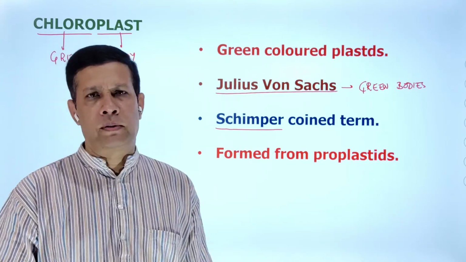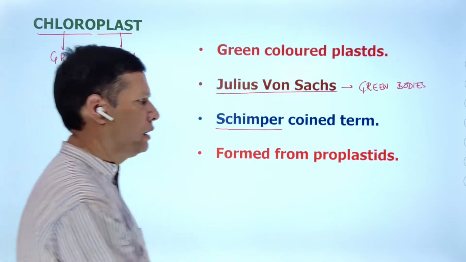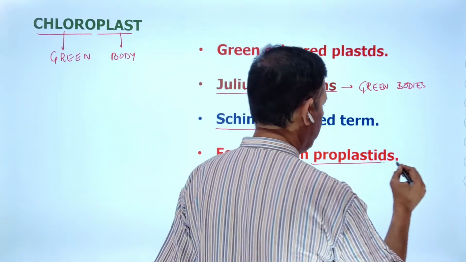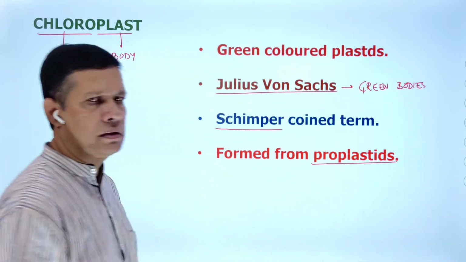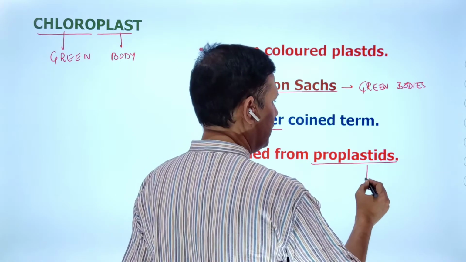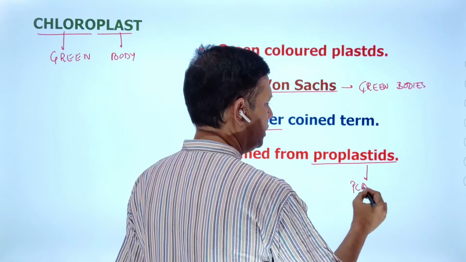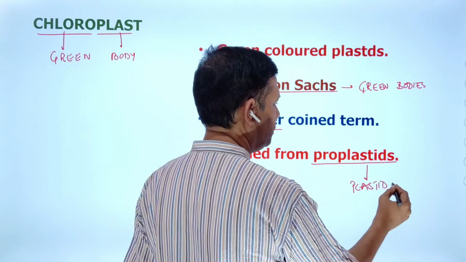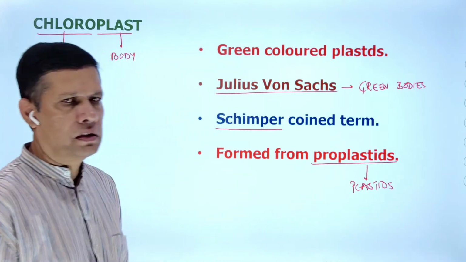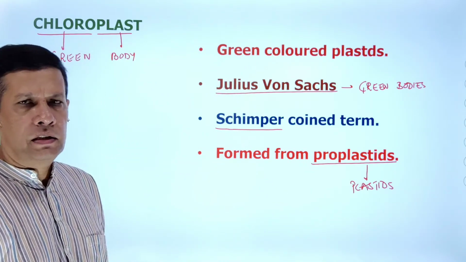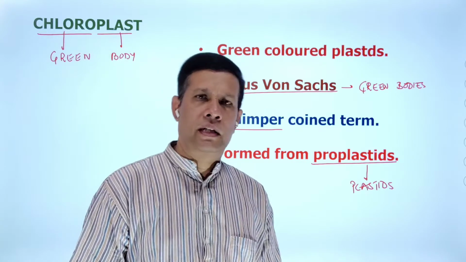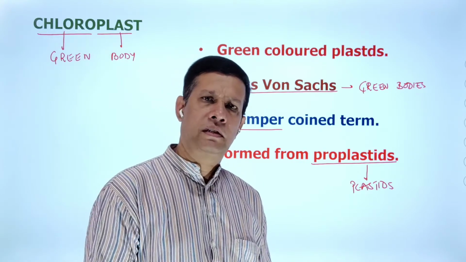When we observe the formation of chloroplast, chloroplasts are formed from proplastids. Proplastids gradually, in course of time, convert into plastids.